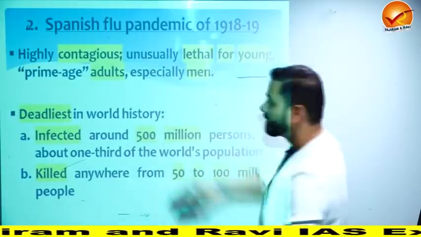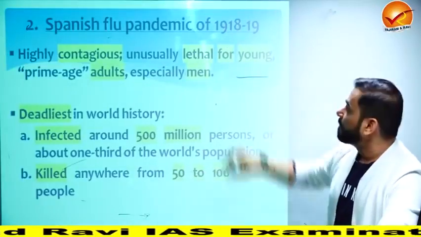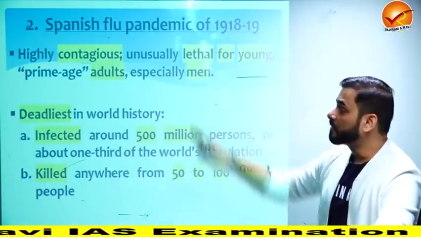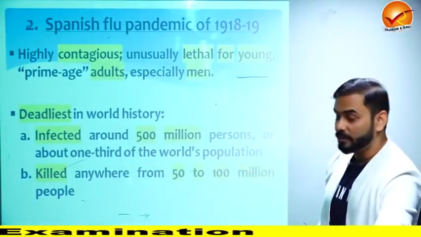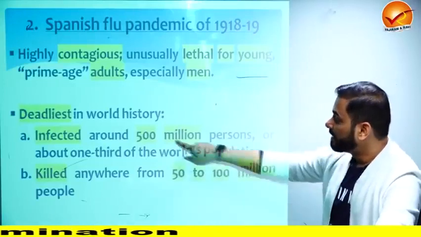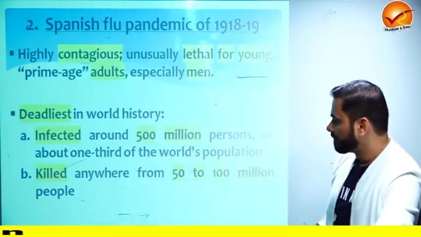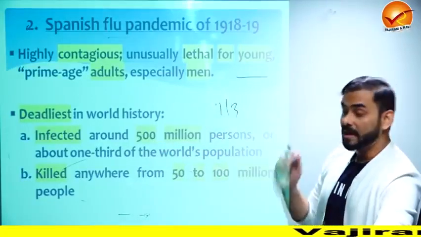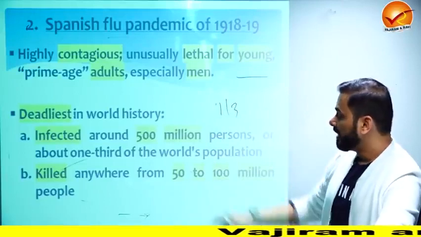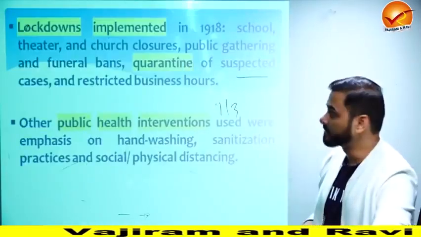The second motivation is the Spanish flu. If you look at the Spanish flu, it happened in 1918-19. It was highly contagious and lethal, just like COVID. It was almost similar to COVID. And what was the impact there? It infected 500 million people. Can you believe it? About one third of the world was impacted because of this Spanish flu. It killed 50 to 100 million people. Oh my God. Look at this.